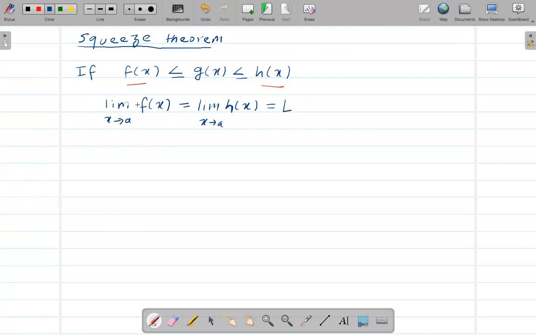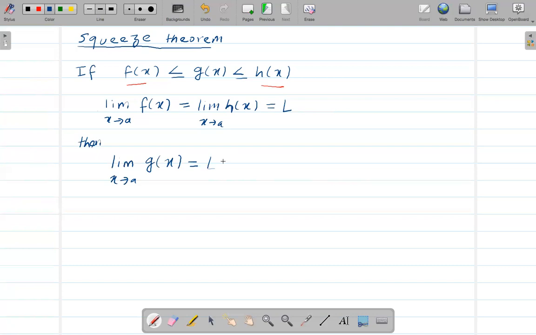All right, then since g is squeezed between these two, this is greater than f of x, this is less than h of x, and both of the limits go to L. So then we can automatically say that the limit of this function that is in between is also L. Okay, so understand this theorem.